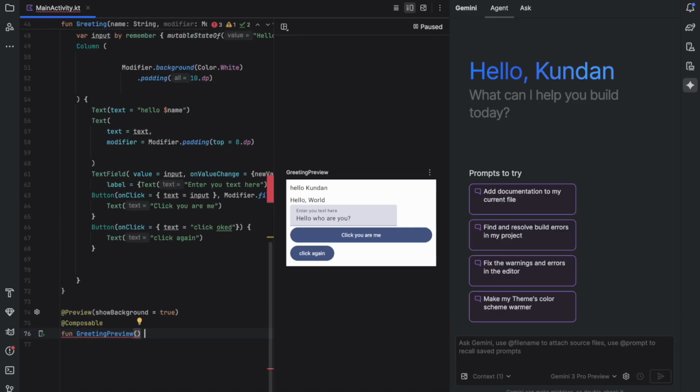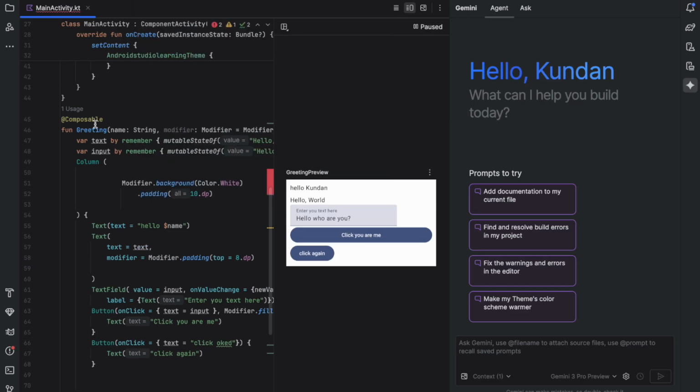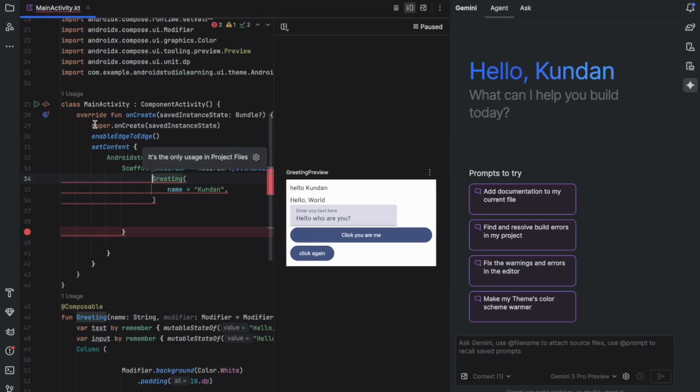So as you can see, I'm trying to write, but for some reason, okay. Inside this, I'll just paste the function whatever it was before. So as you can see, here's all right. The composable in a preview is going to show you whatever UI you have added in a function, and make sure that composables stay in one screen. So this function, greeting, is one composable.